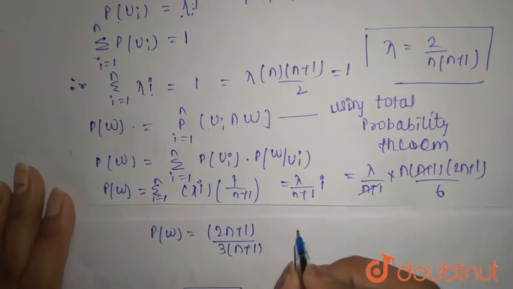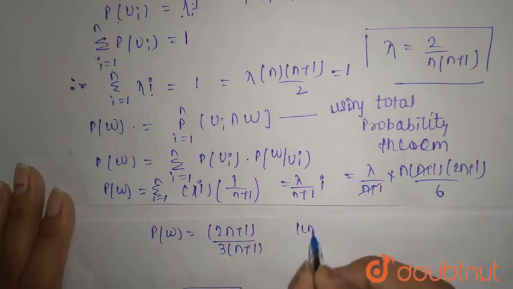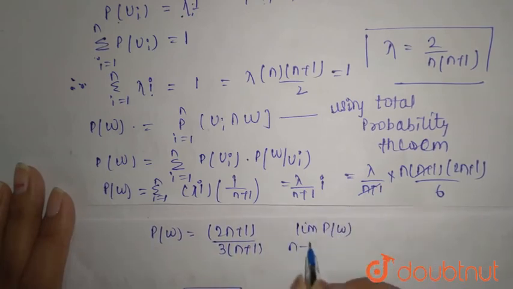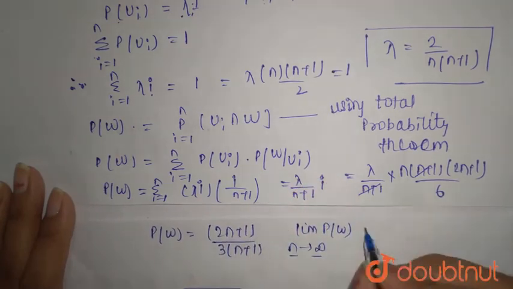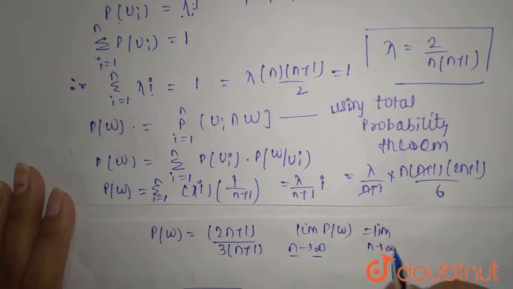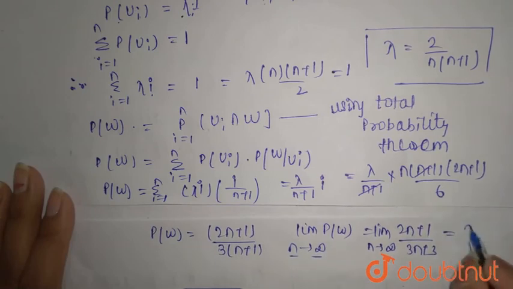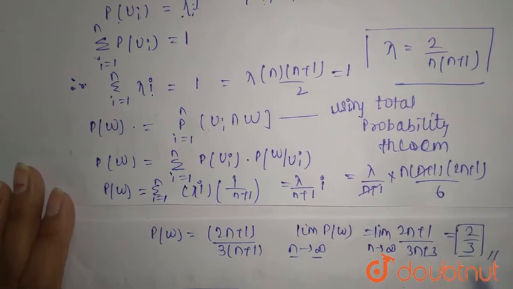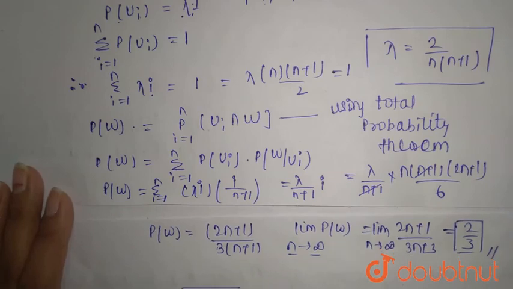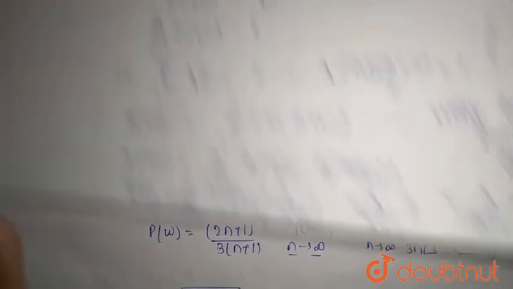We are given the limit of P(W) as n tends towards infinity. That means the value of n tending towards infinity. So limit n tending towards infinity of 2n plus 1 divided by 3n plus 3, because we have just multiplied 3 inside the bracket, is nothing but 2 by 3. This will be your answer, 2 by 3, and option B is correct.